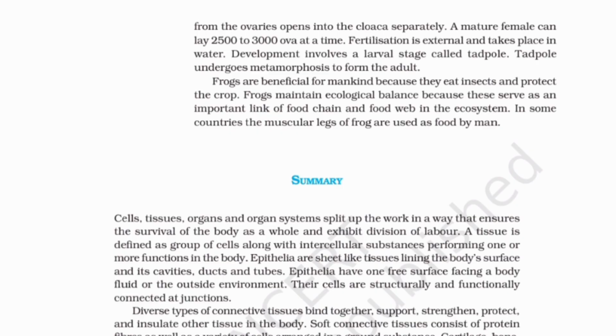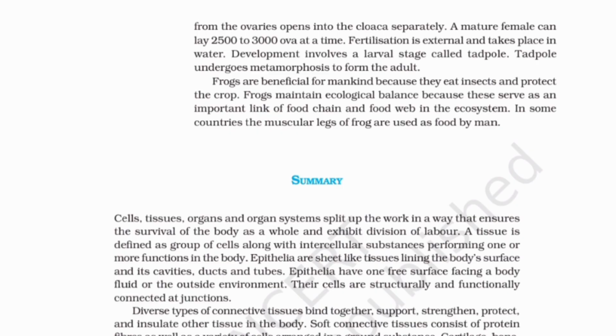Frogs are beneficial for mankind because they eat insects and protect the crop. Frogs maintain ecological balance because they serve as an important link of the food chain and food web in the ecosystem. In some countries, the muscular legs of frog are used as food by man. Nervous tissue. Summary.